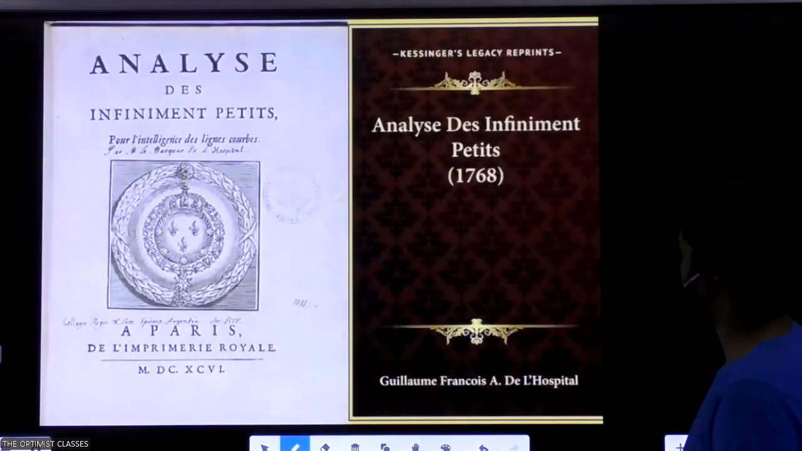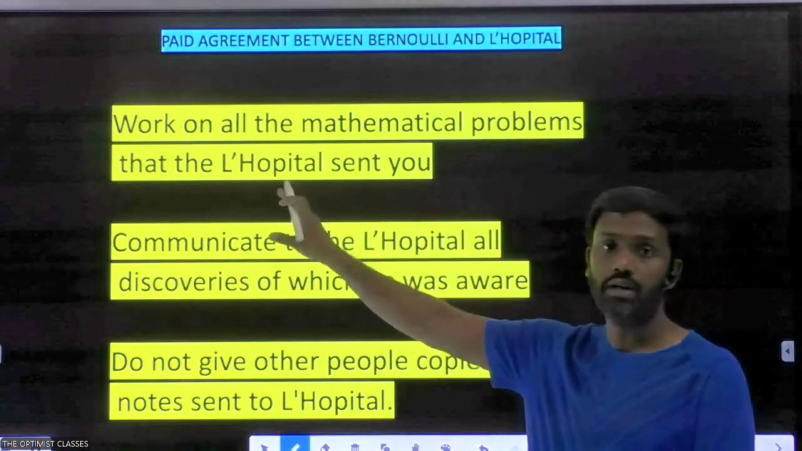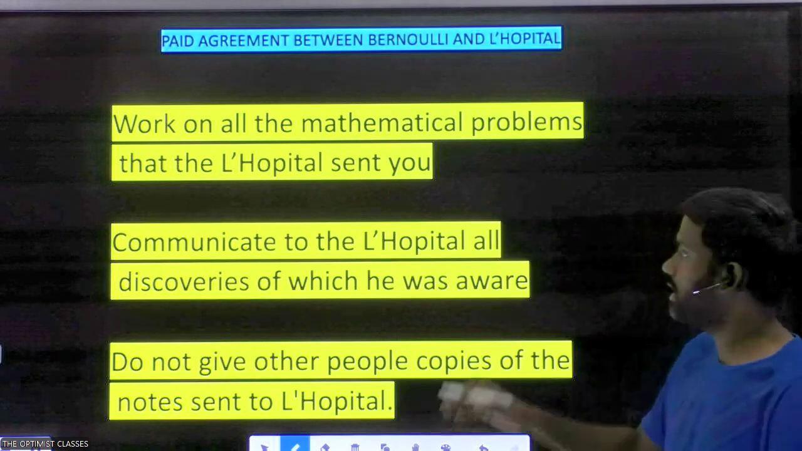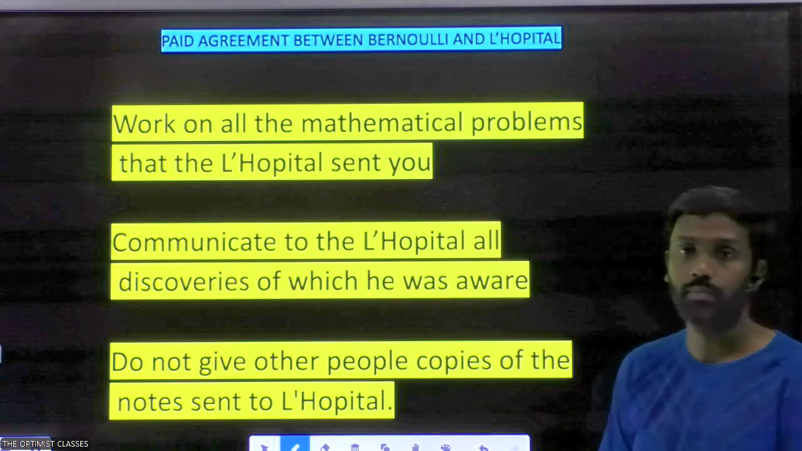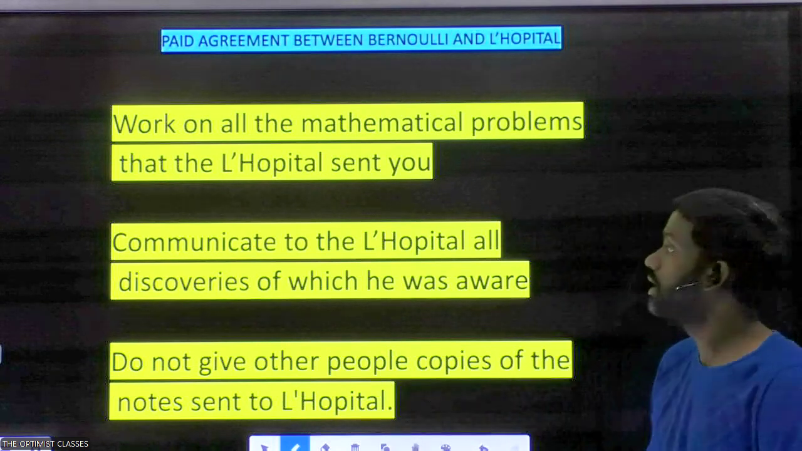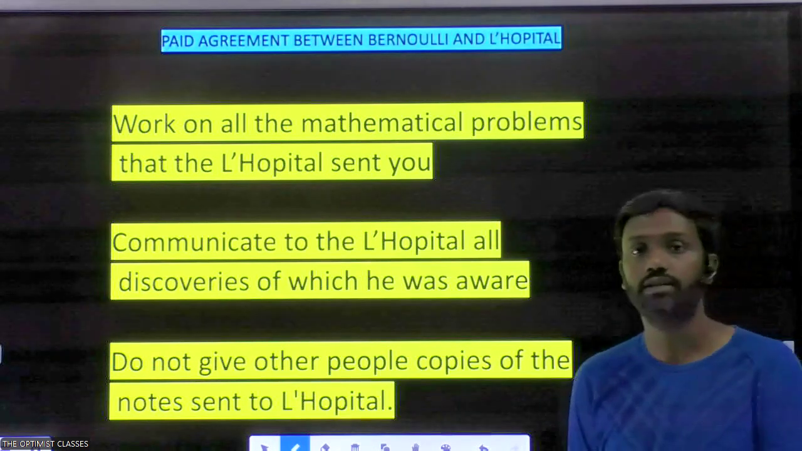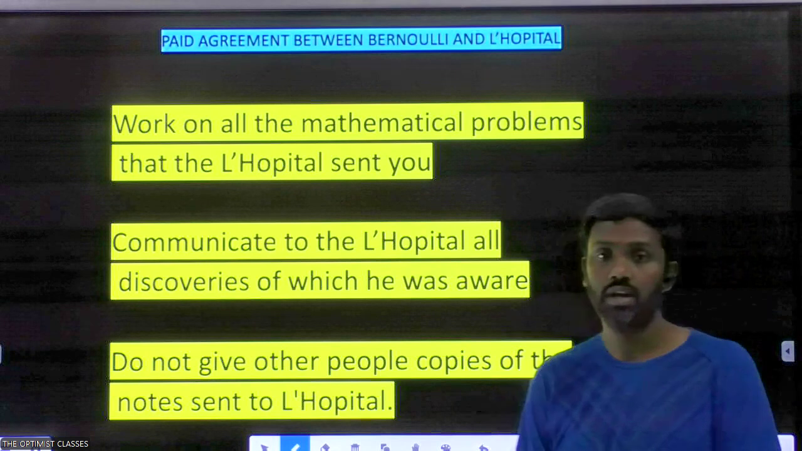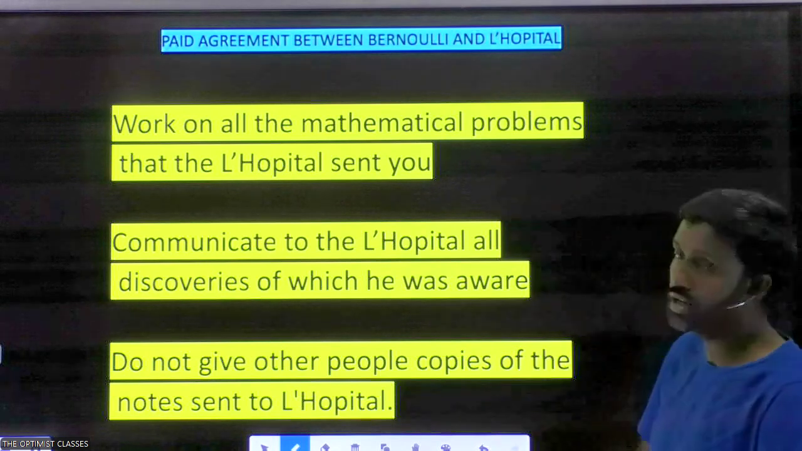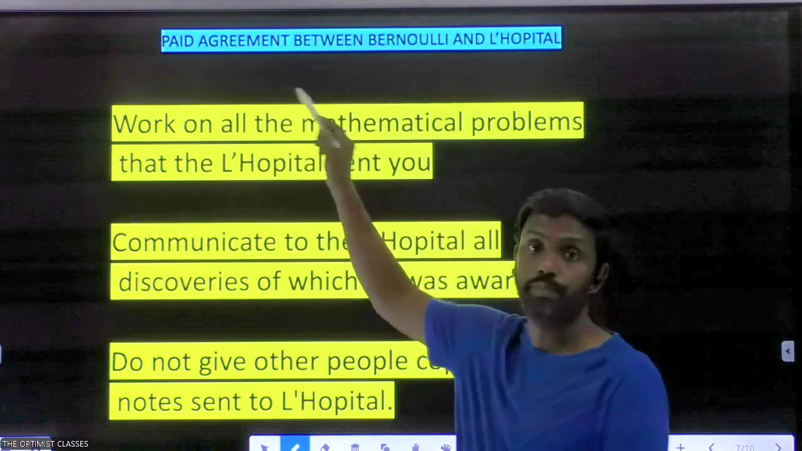So here is the agreement. The agreement was that whatever mathematical problem L'Hopital sends to Johann Bernoulli, he will have to work on them. And if Johann Bernoulli makes some mathematical discoveries, he will share those discoveries with his student L'Hopital. And Johann Bernoulli will not share his mathematical findings with any other person. So these were the three agreements between Johann Bernoulli and L'Hopital. As I have written here, these were paid agreements.